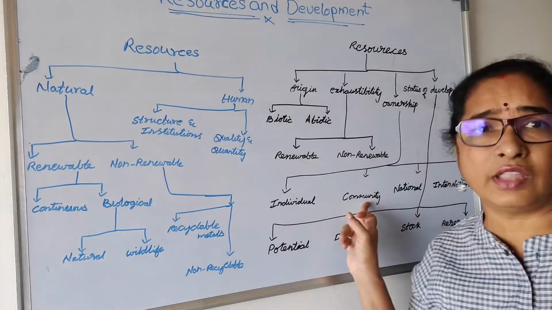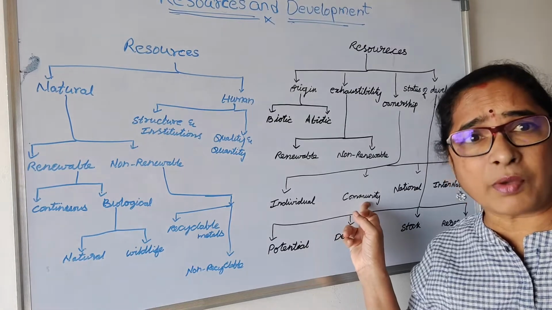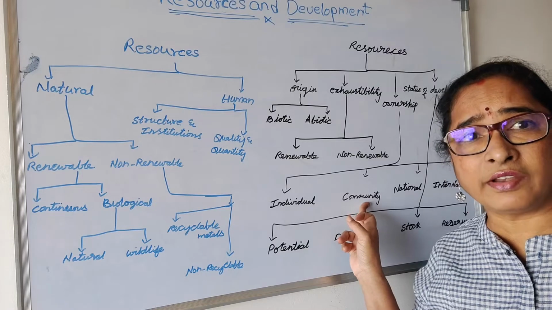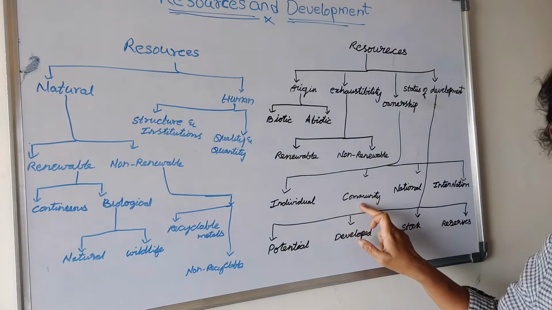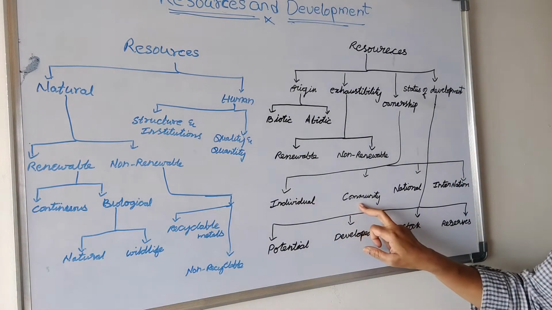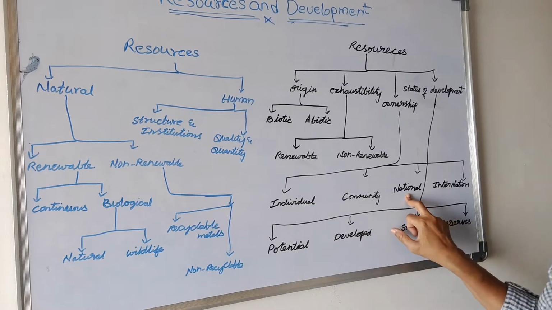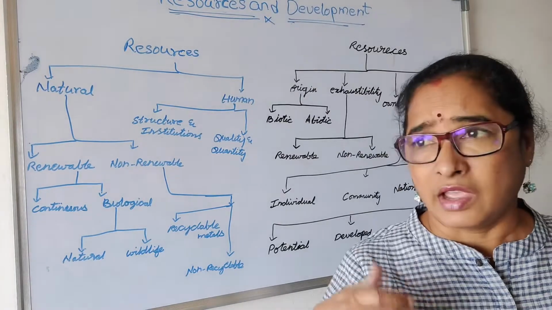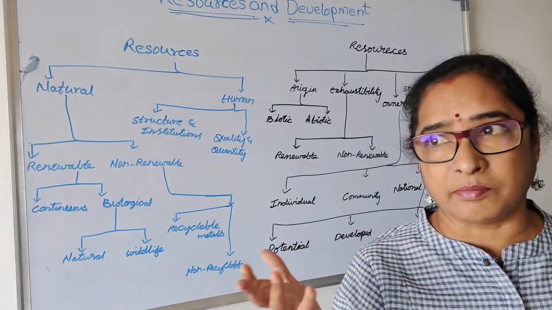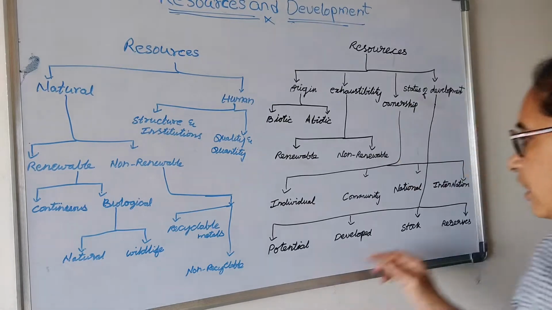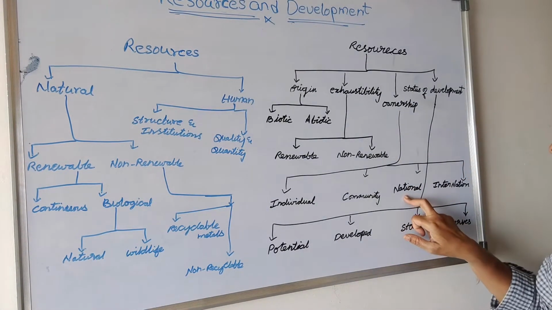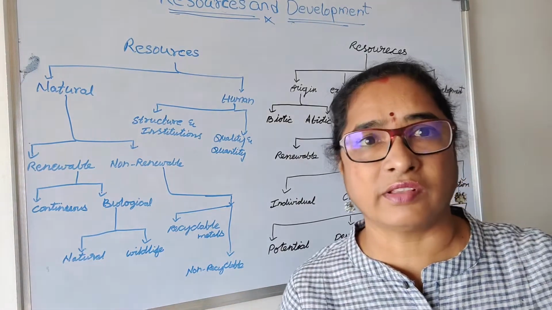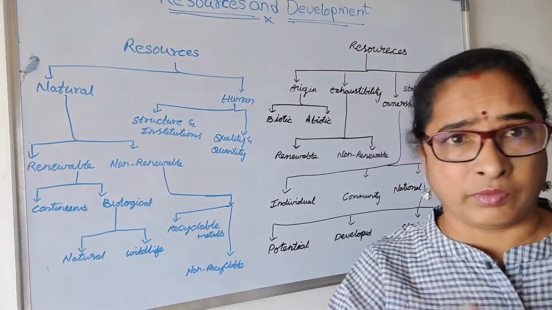Community is related to the village owned, like the picnic spots, parks, and ponds, or whatever is related to the community, they are known as community resources. Coming to the nation's resources, like the monuments, barrages, rivers, mountains, metals, everything comes into the nation's. Owned by the country. And what is international? International resources are about the borders.